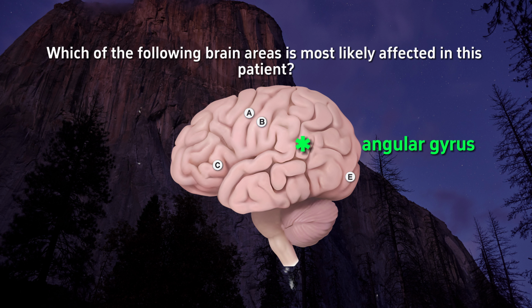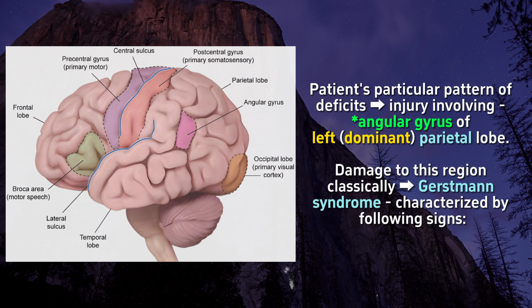The correct answer is D, angular gyrus. This patient's particular pattern of deficits is suggestive of injury involving the angular gyrus of the left, dominant parietal lobe.